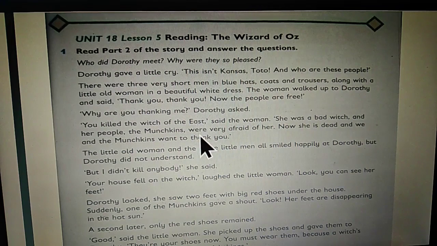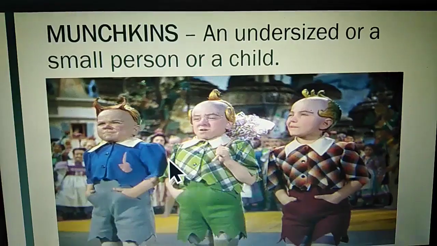Students, in this first part, we understood Dorothy and Toto reached in a new place where they met short men called Munchkins and a little old woman. They thanked Dorothy. Now I am going to explain who are Munchkins. Students, look at this slide. These are Munchkins, an undersized or a small person or a child. Look at this picture.